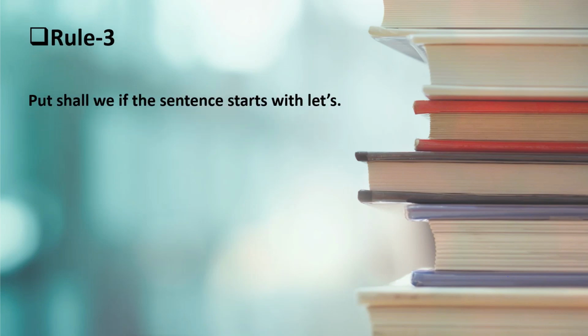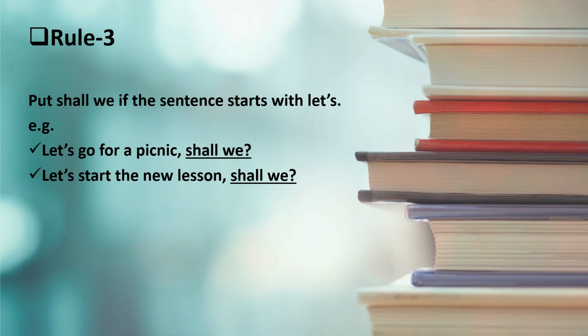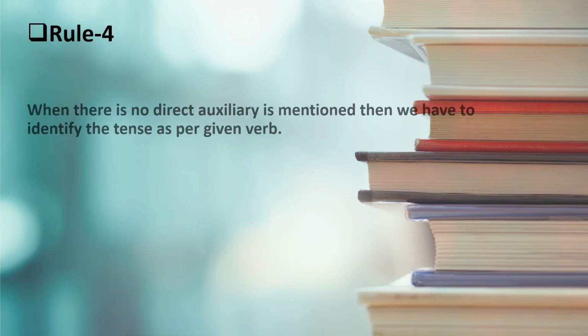Now, rule number 3. Put shall we if the sentence starts with let's. For example, let's go for a picnic, shall we? So here we can see that this sentence starts with let's, meaning let us. So when there is let's, then we put shall we as the question tag. Let's start the new lesson, shall we?